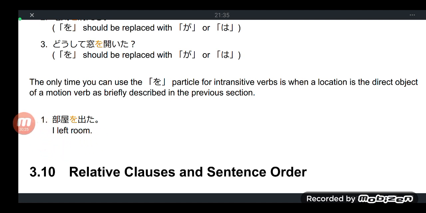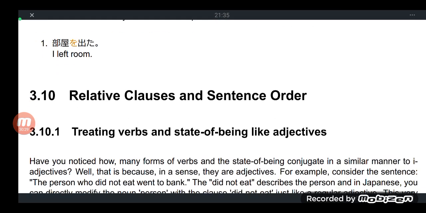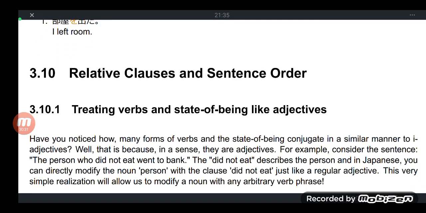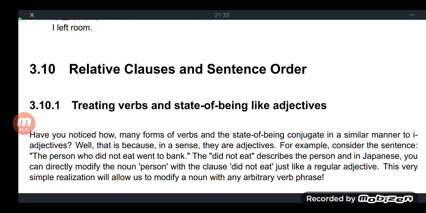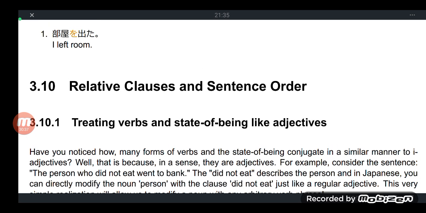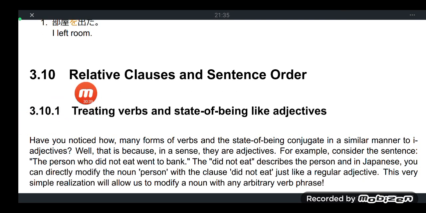Okay, so that's as far as we go. In our next lesson, because we have already laid the foundation for our basics, we are now ready to discuss topics about relative clauses and sentence order, but that will be for the next lesson. For now, this is as far as we go.